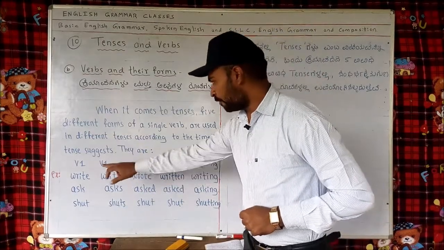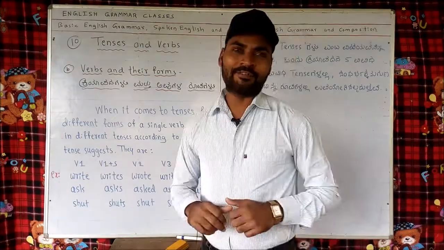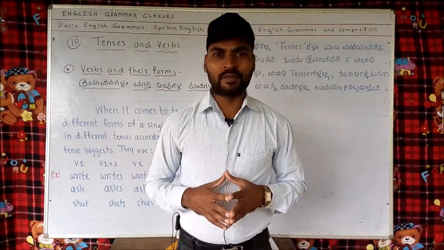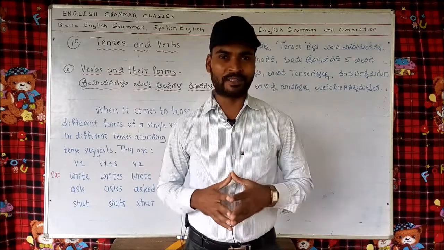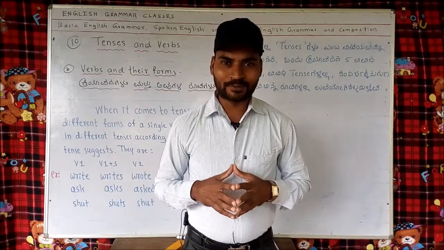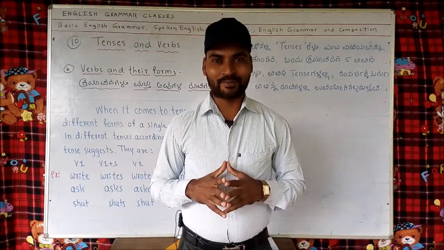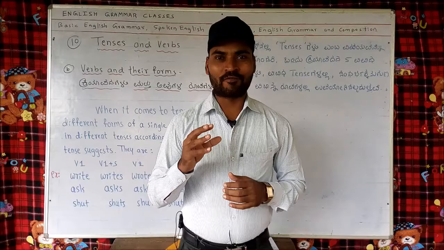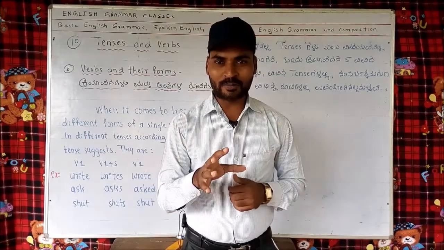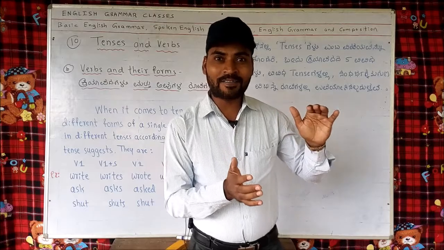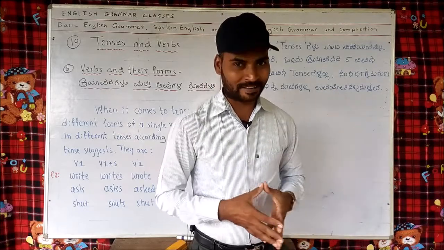They are V1, V1 plus S, V2, V3, V1 plus ing. They are also very important. These 5 forms are used in all the 12 different tenses in different situations differently.